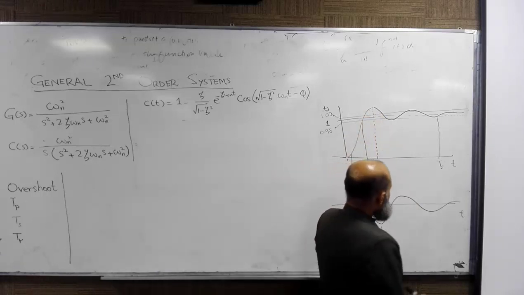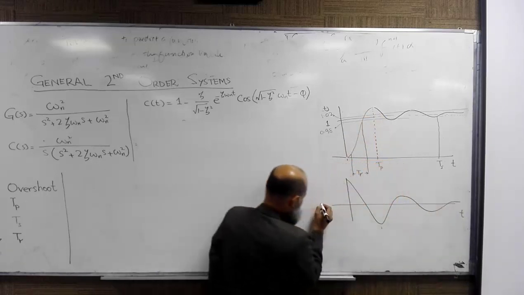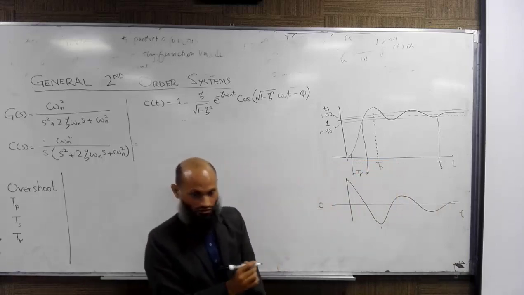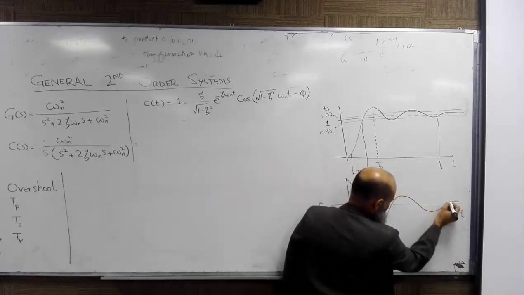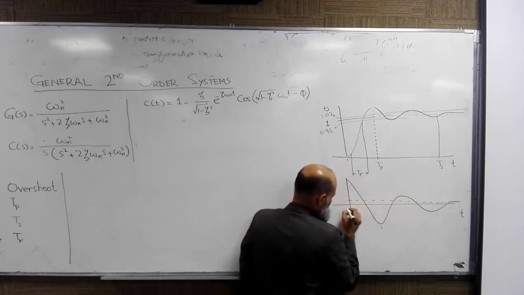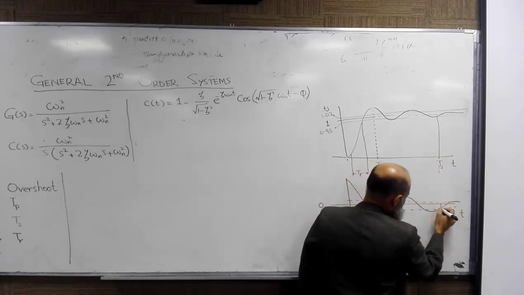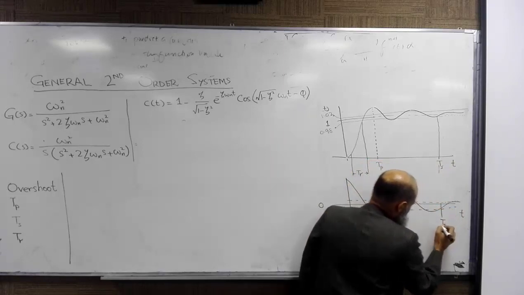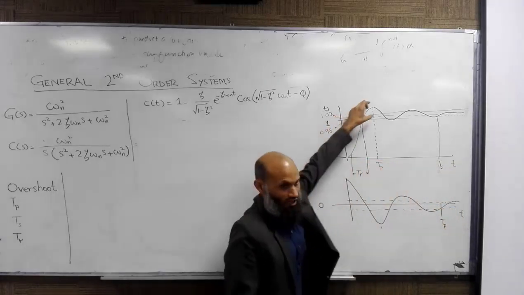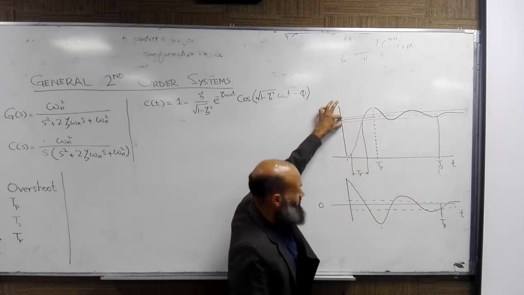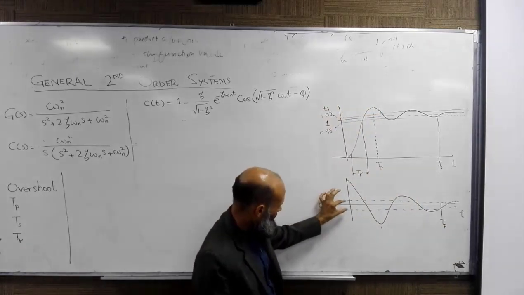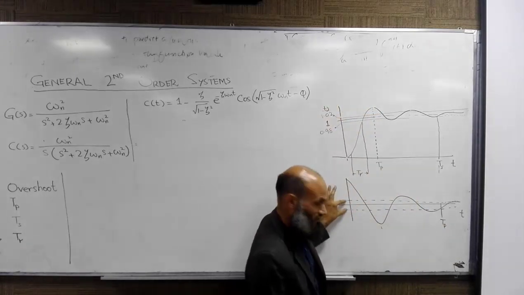So if this value is 0, this value is 0, and if I sketch the same band over here, you will find that the time when this graph enters into this band is the same time when this graph enters into this band.